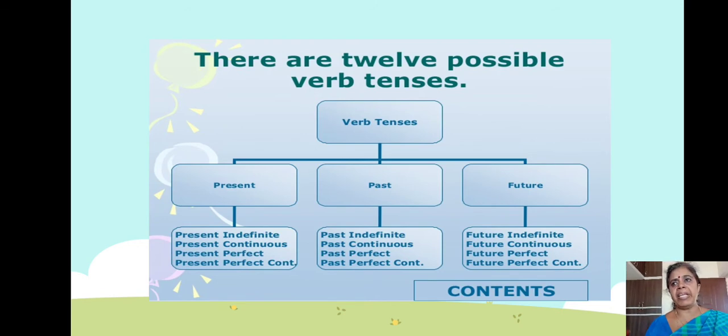The same will be in the future: future indefinite or future simple tense, future continuous tense, future perfect tense, future perfect continuous tense. So each verb tense is divided into 4 types that you have learned. Okay, so next move on to the next slide.